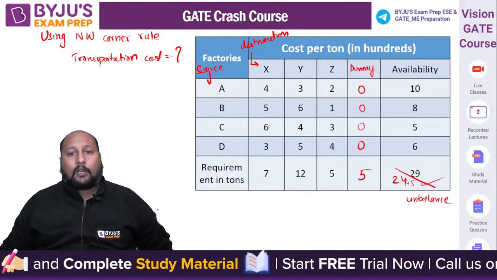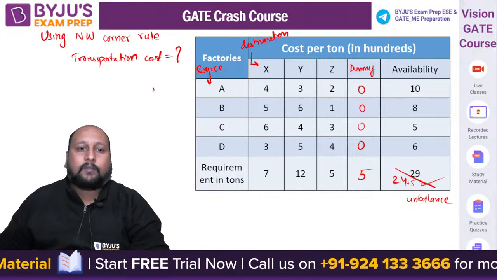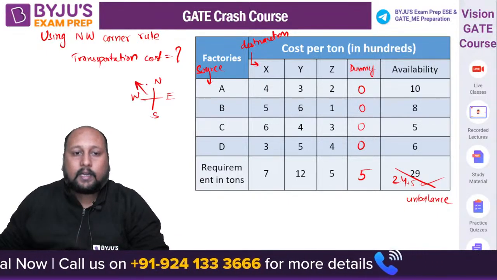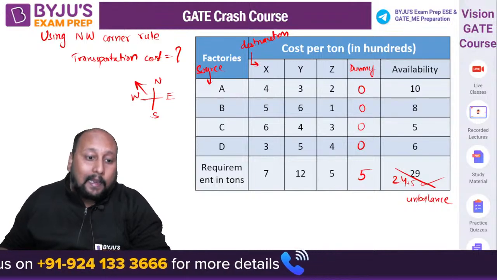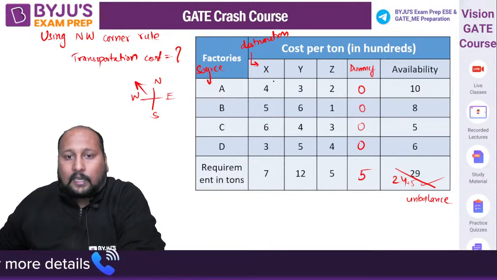Now northwest corner rule, it's quite easy. I hope you know what is northwest. Northwest is this direction. This is north, this is east, this is south, this is west. You have to allocate in the northwest, the top left corner. Okay, chaliye. So first allocation will be done over here.